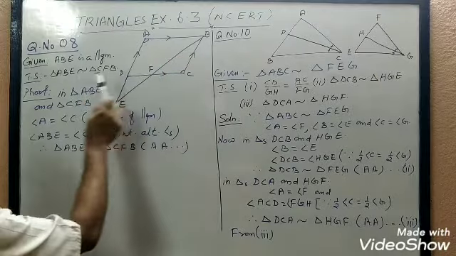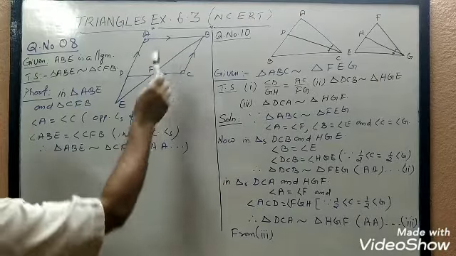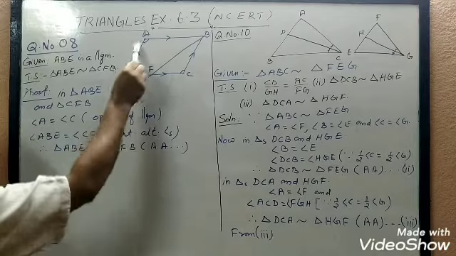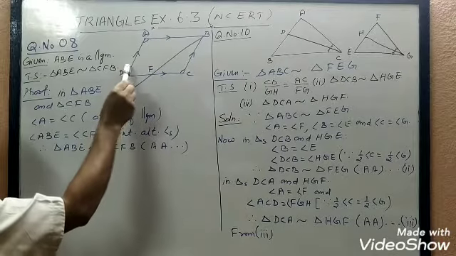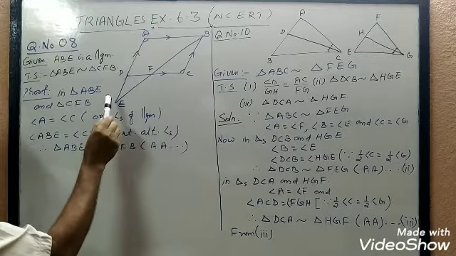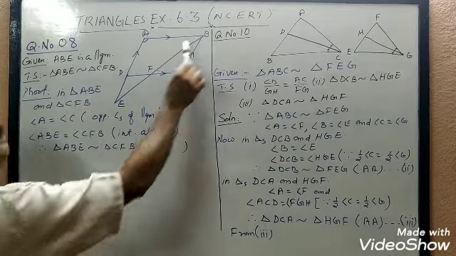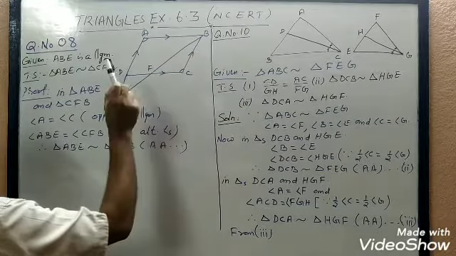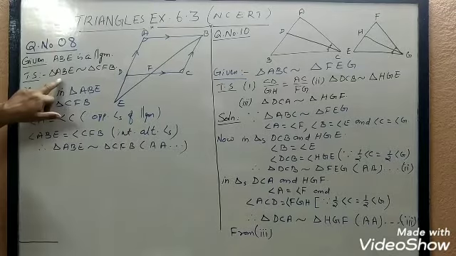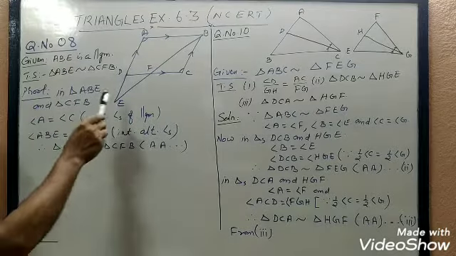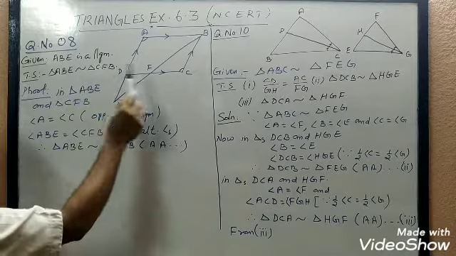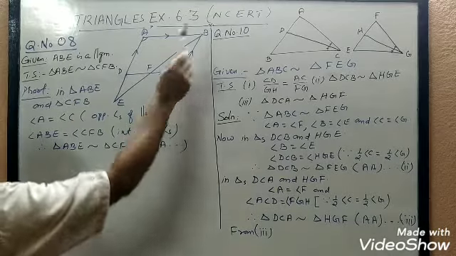ABCD is a parallelogram. It is given. ABCD is a parallelogram and E is a point on AD produced. AD is produced to a point E and EB is joined, intersecting DC at F. We have to prove triangle ABE is similar to triangle CFB.